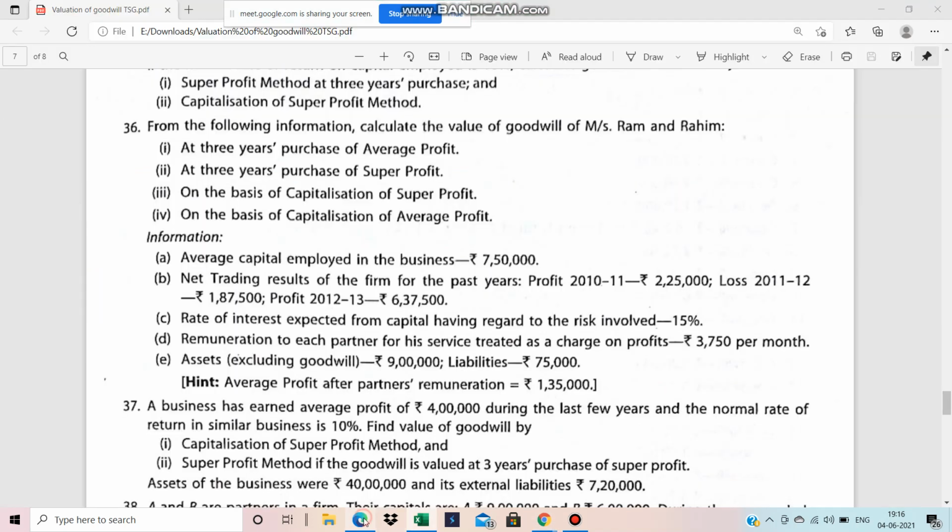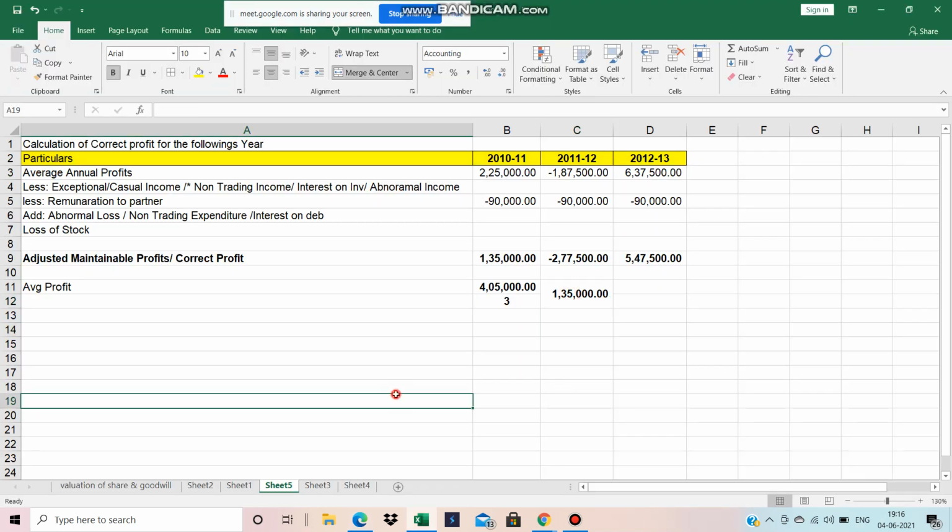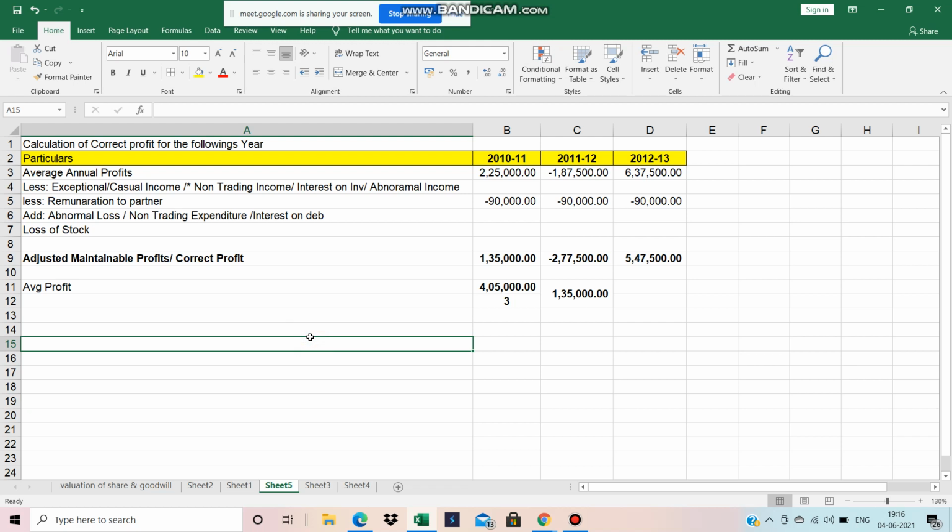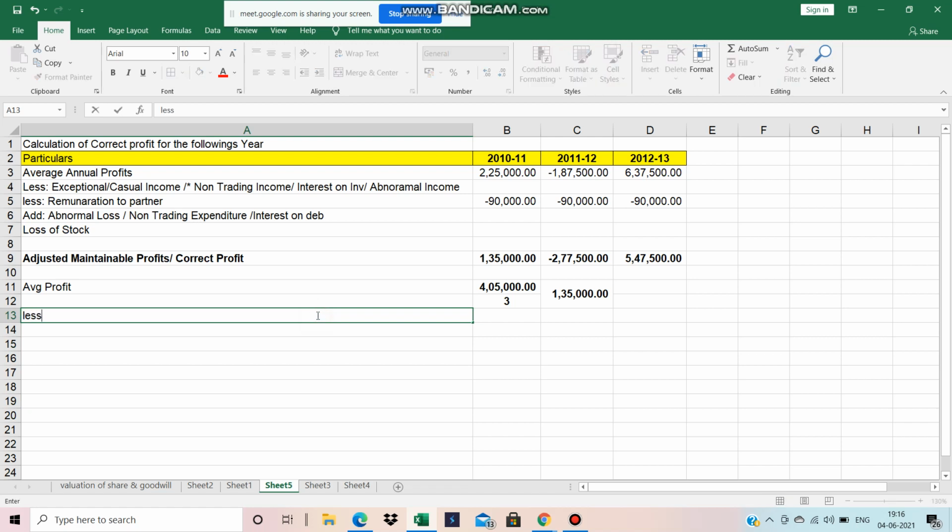Now the average capital employed of the business is there. The normal rate of return also is there, and the assets excluding goodwill, assets and liabilities are there. So here the average profit after the partners' remuneration is 1,35,000. See, our answer is also 1,35,000. Now you have to less the normal profit to find out the super profit. So less normal rate of return on capital employed.